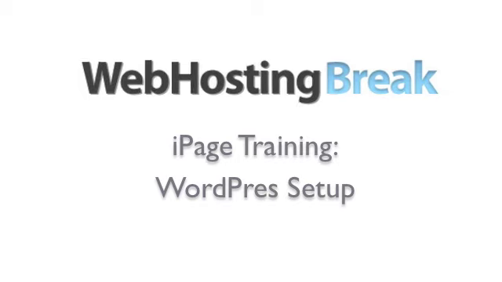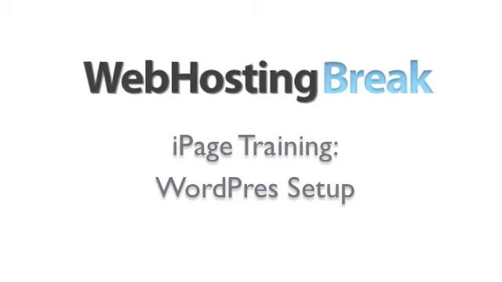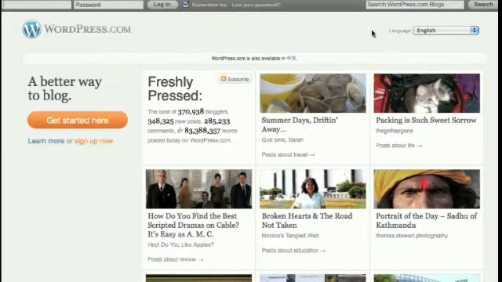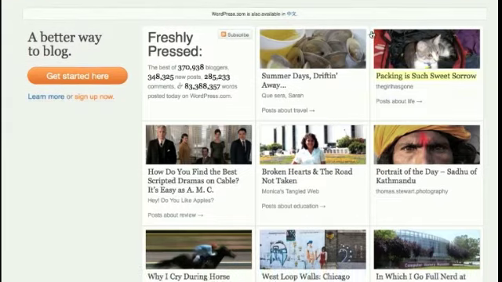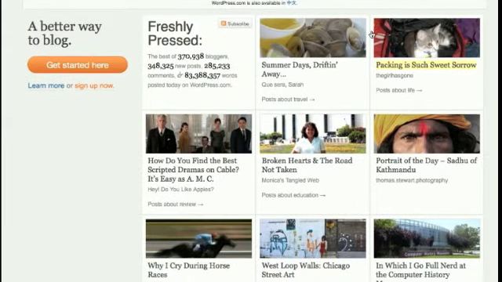Now, there are many ways to go about setting up a website with iPage. However, the most flexible and possibly the easiest option is using a CMS software like WordPress. Now, WordPress is one of the most popular blog sites as it's easy to use and fast to set up. Usually it can take up to 30 minutes to set up WordPress with a hosting plan.